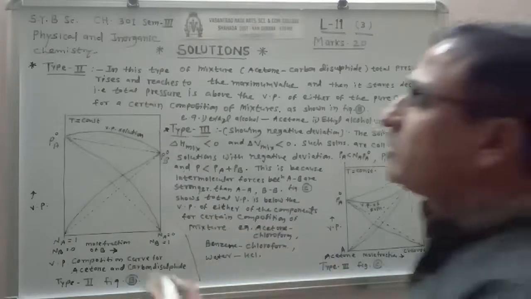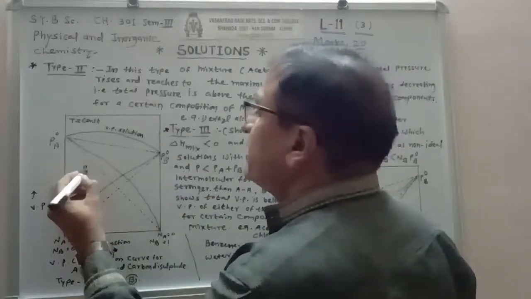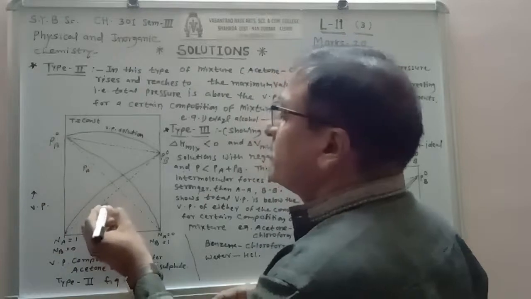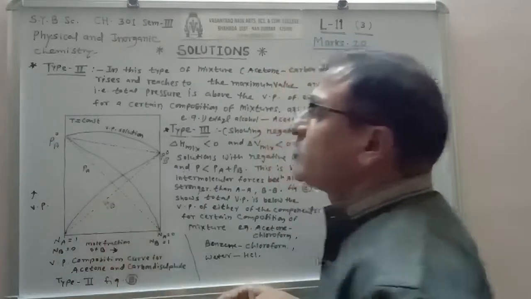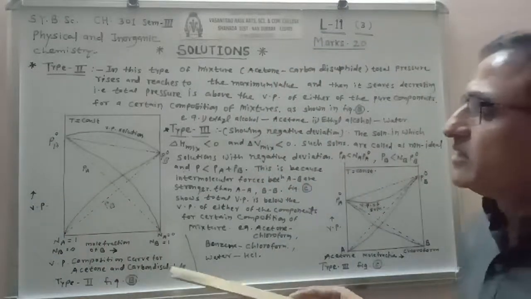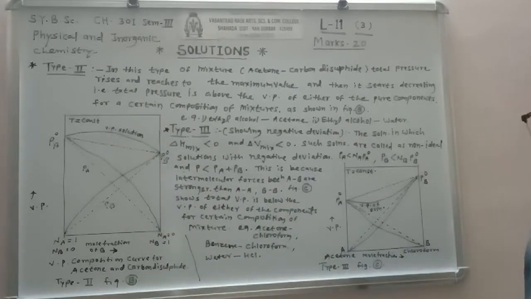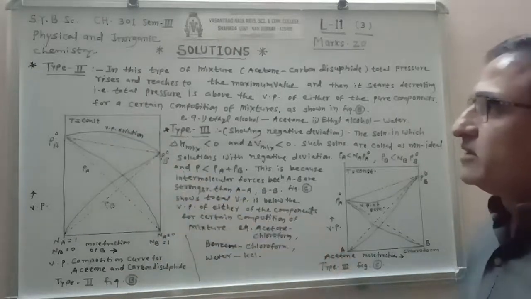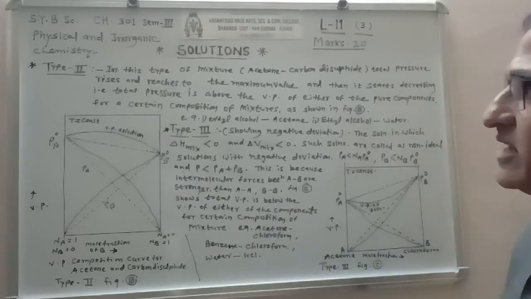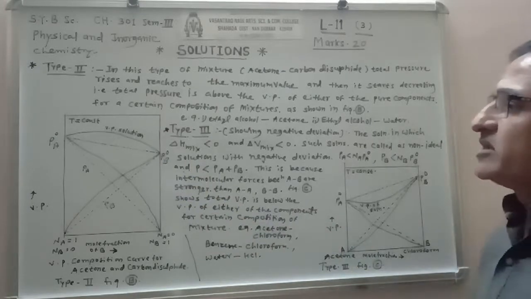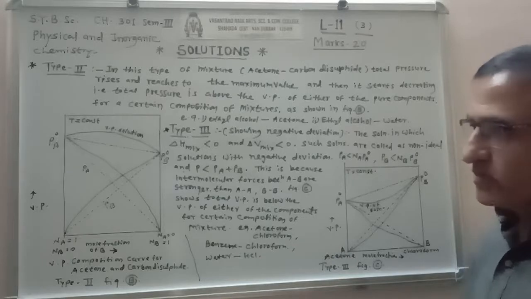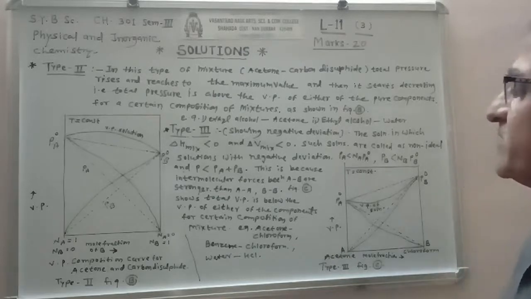This is for partial vapor pressure PA and this is for partial vapor pressure PB. The pure components are acetone and carbon disulfide. This mixture obeys the second type, showing the maximum in the curve.